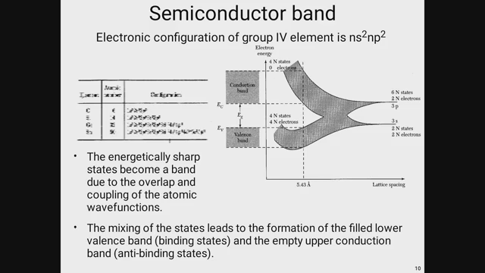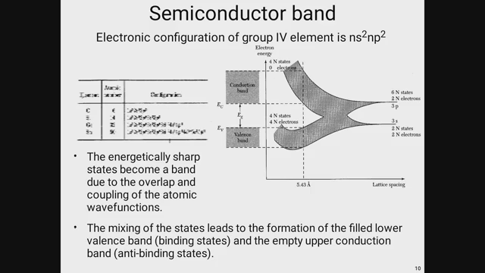But if you start bringing the atoms closer and closer, then the energy level gets perturbed or split, and corresponding to 1 you now have several energy levels.